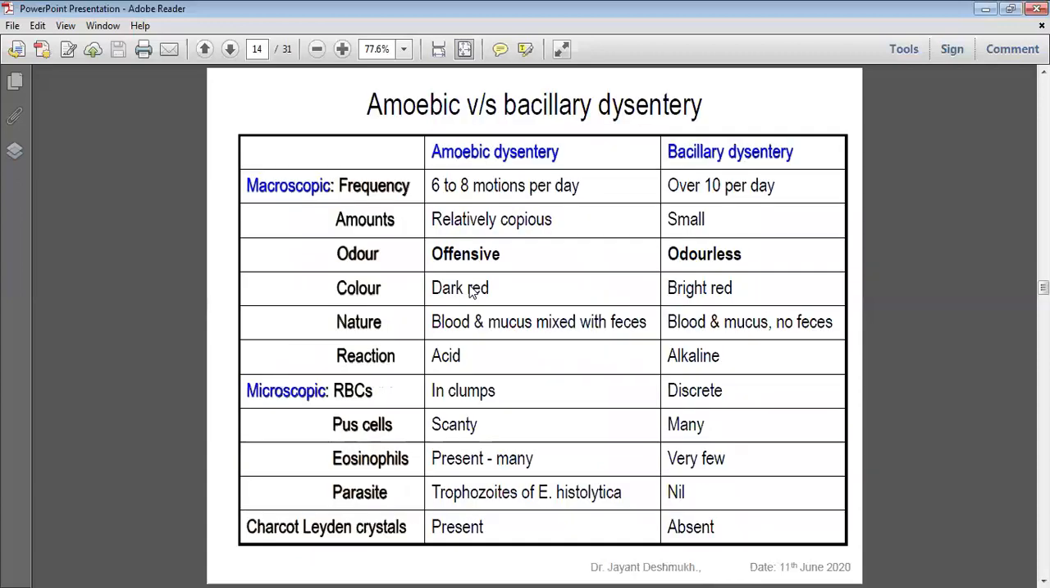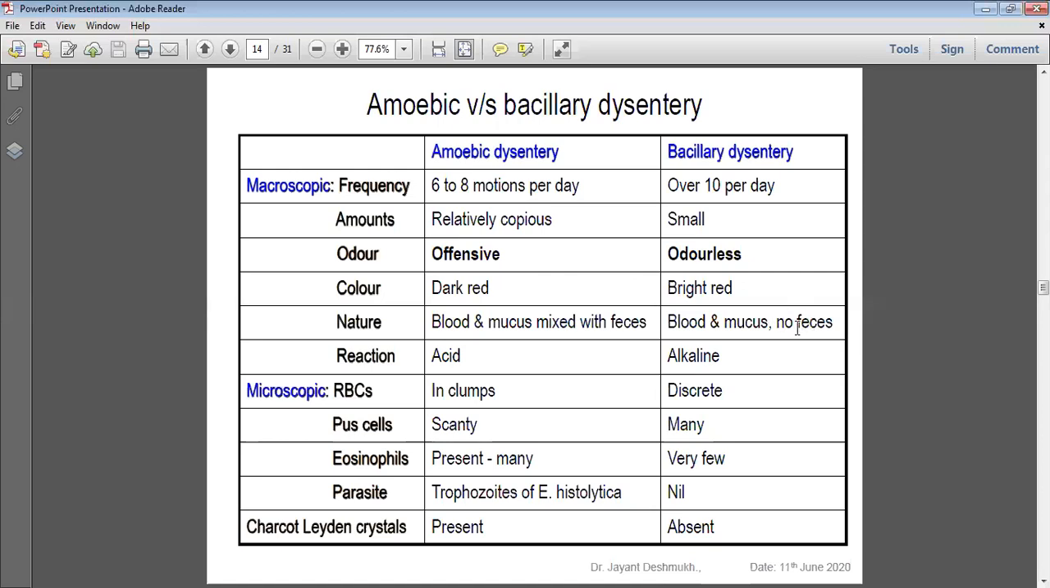Sometimes an exam asks how we differentiate amoebic dysentery and bacillary dysentery. The whole table is given in the book, please read. I am taking only the important points. One, in amoebic dysentery, the stool has an offensive smell. In bacillary dysentery, it is odorless, no smell. Dark red versus bright red. Blood and mucus, but some fecal material present in amoebic; blood and mucus with no fecal material in bacillary.